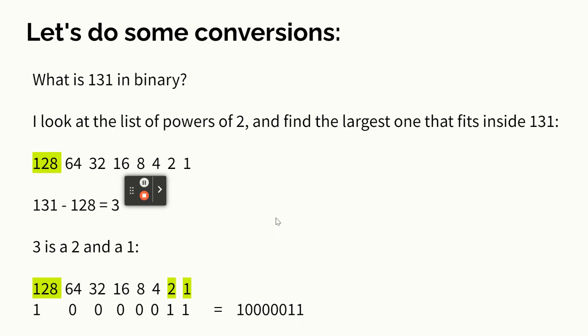What's 131 in binary? So I just make the list bigger. And you just keep doubling the numbers. So the biggest power of 2 that is less than 131 is 128. So 131 minus 128 is 3. So we're going to have a 128 and then a bunch of zeros and then a 2 and a 1. And you get this crazy number. Questions?